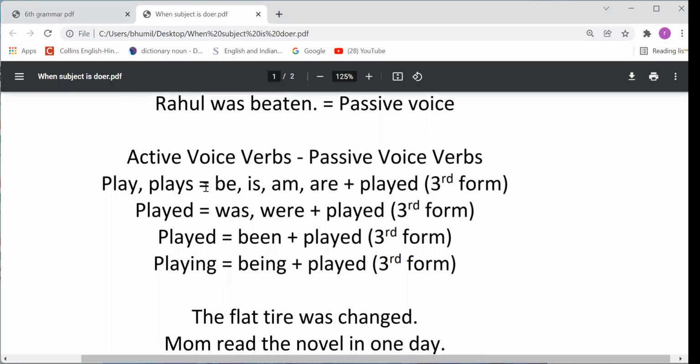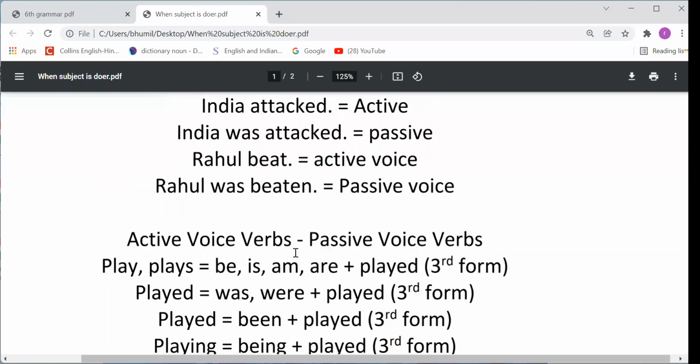So these are the list of active voice sentences: any form of the verb, either first, second, third, or fourth, means present, past, past participle, or present participle, that is called an active verb. And be plus third form, which form of be? Any form of be according to the need of the sentence, like first form, second form, third form, and after that we have to mention the third form, right?